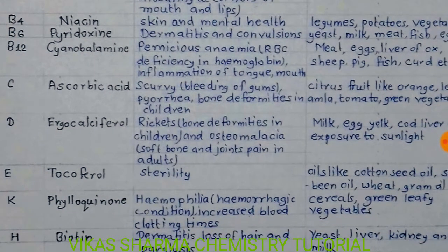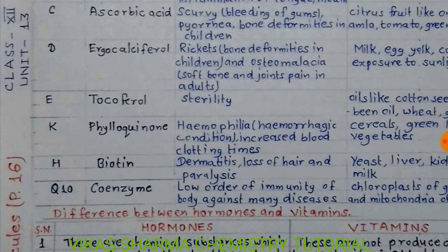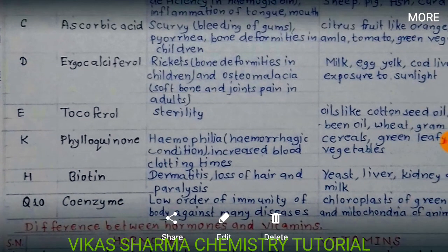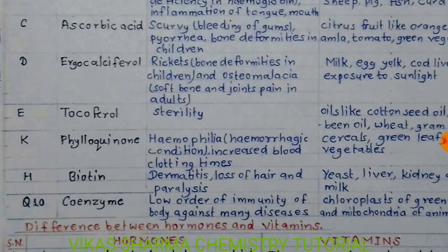Students, vitamin C is a water soluble vitamin. The chemical name is ascorbic acid. Deficiency of this causes scurvy, bleeding of gums, pyorrhea, and bone deformities in children. Vitamin D, chemical name ergocalciferol. Deficiency of this causes rickets, bone deformities in children, and osteomalacia, means soft bones and joint pain in adults.